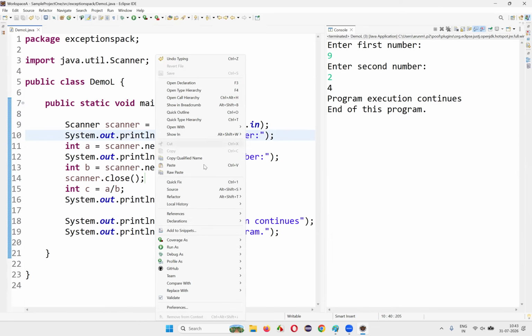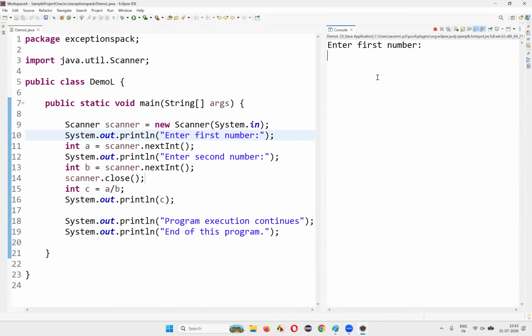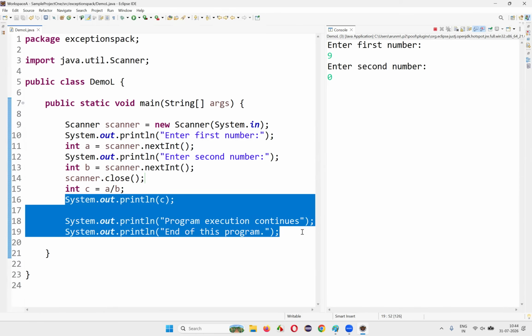But this is a positive case of this program. What if the user enters 9 as the first number and 0 as the second number? What will happen in this case? When I press enter, into the variable a, 9 will go, and into the variable b, 0 will go. When I say int c is equal to a divided by b, 9 will be divided by 0, which is not possible in Java, because of which in line 15 we are going to get an exception, and the remaining lines of code will not get executed.